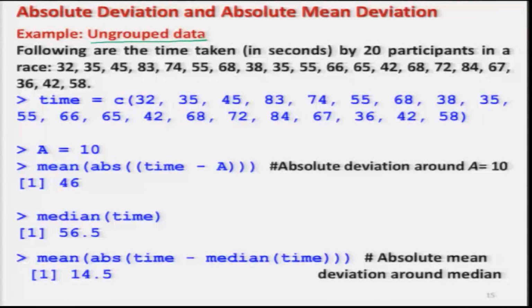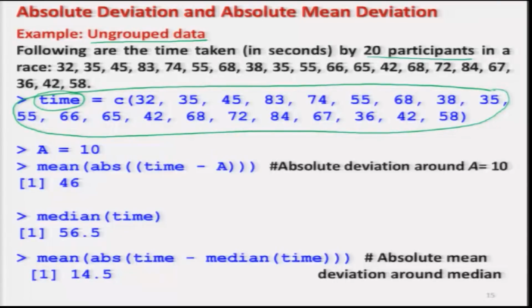We have the same example that we have used earlier, that we have the data of 20 participants, and this data has been recorded inside a variable say here time, and this is the data vector here. And in order to compute the absolute deviation, I try to choose say value of a. Just for the sake of understanding, I am trying to choose here the value of a to be here 10.